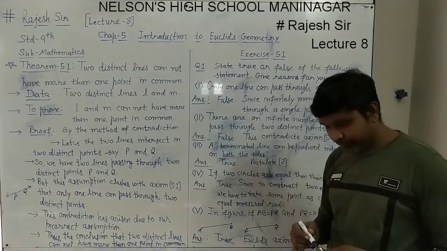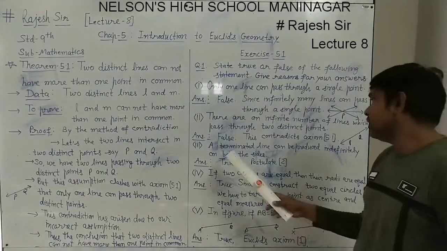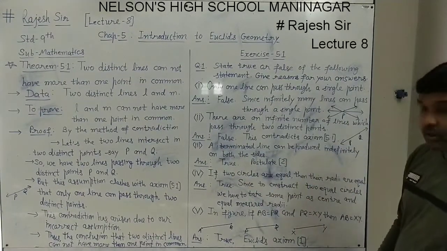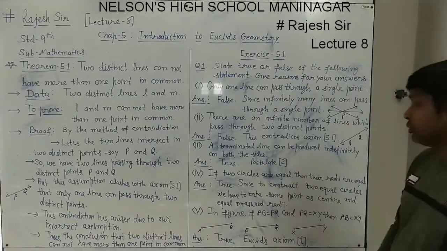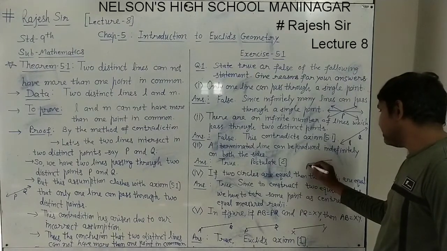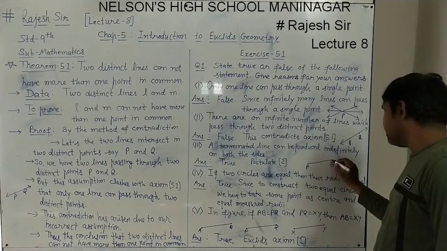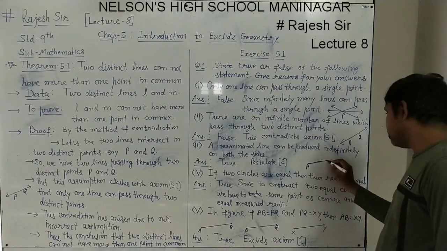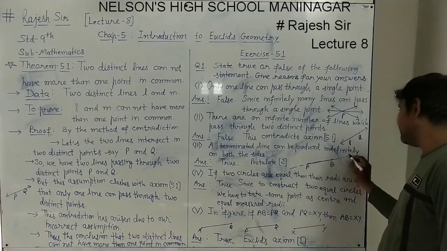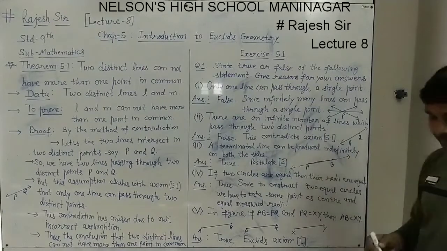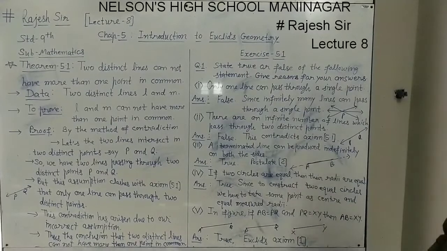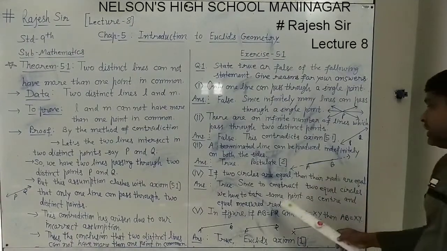Okay, third number is: a terminated line can be produced indefinitely on both the sides. This statement is true because of postulate 2. In Euclid's postulate 2 we have seen that if a line is there, say AB, it can be produced on both the sides, infinitely. So this statement is actually postulate 2, and it is true, a universal truth. And this figure supports it.